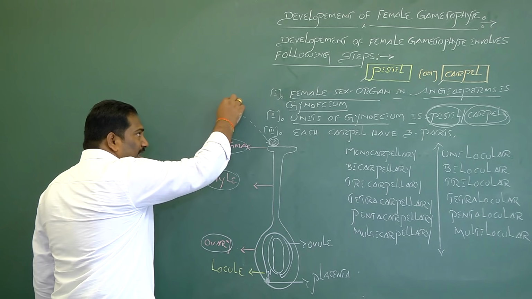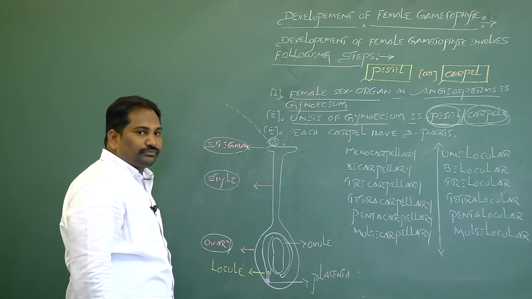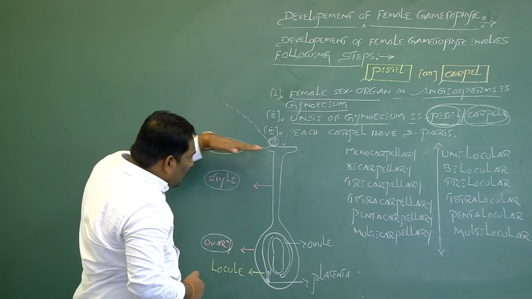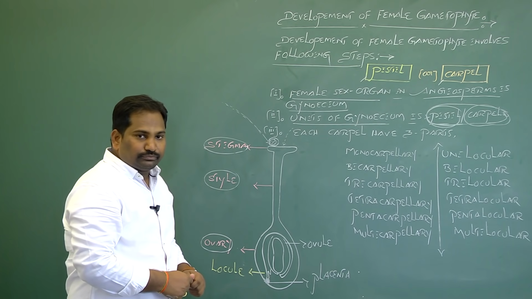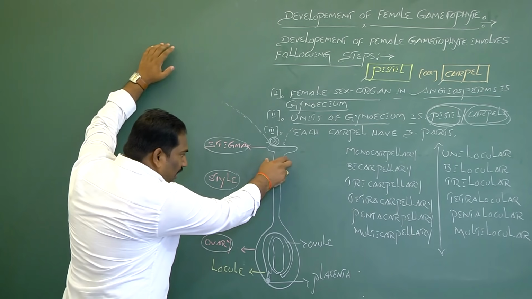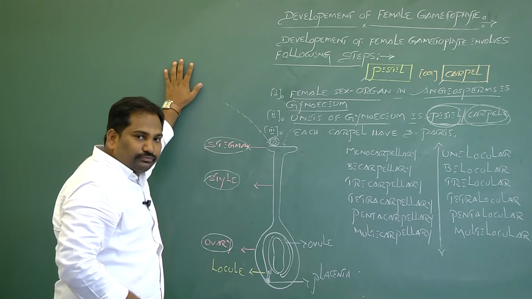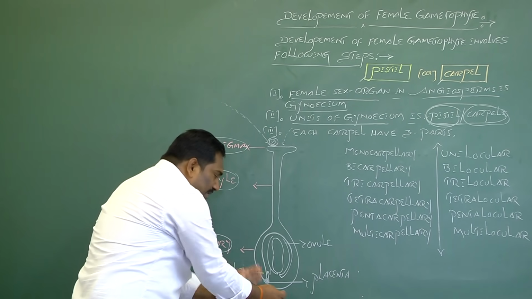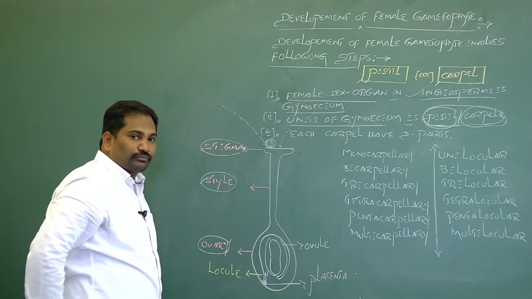Stigma is the receptor for pollen grains, also called the landing platform for pollen grains during pollination. In between stigma and ovary, the middle elongated tubular structure is called style. And the basal swollen structure is called ovary.